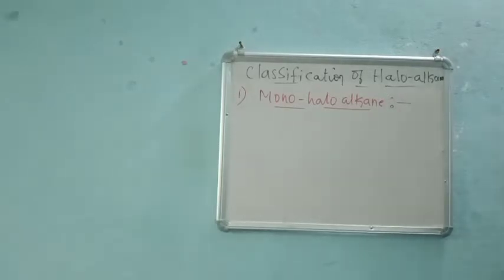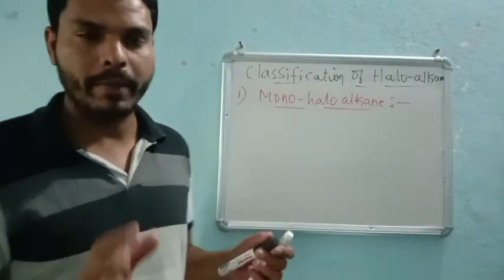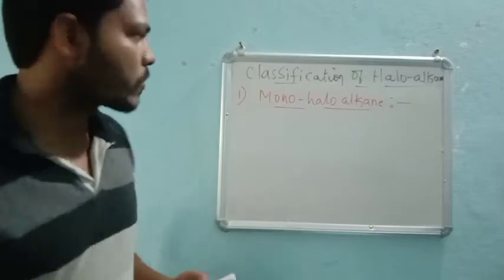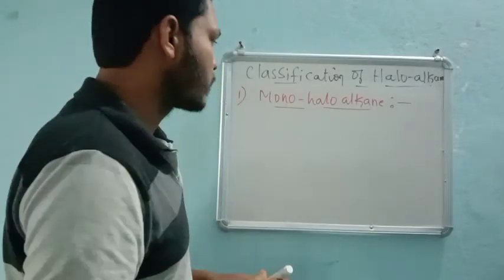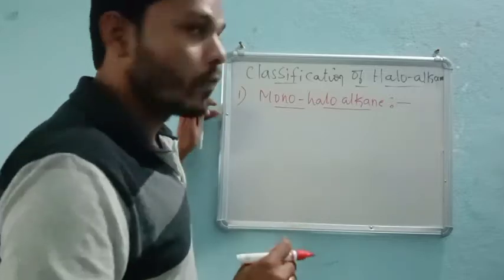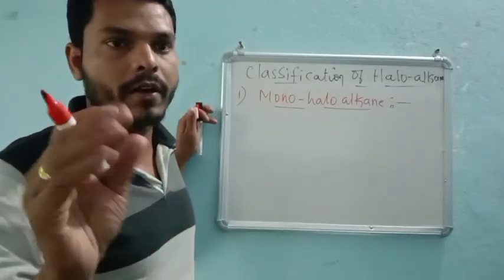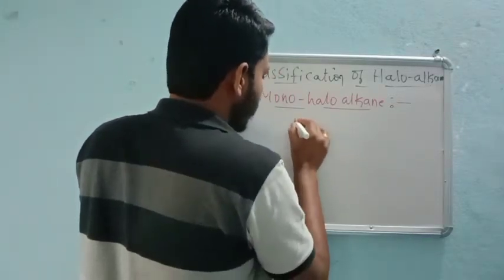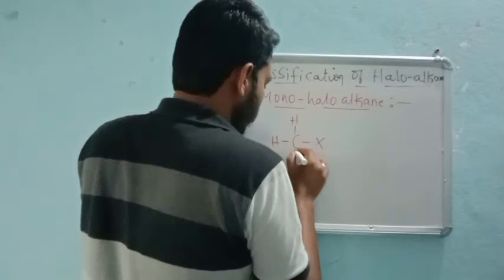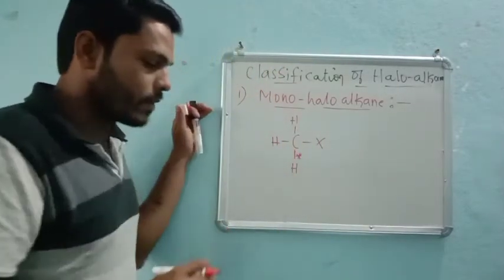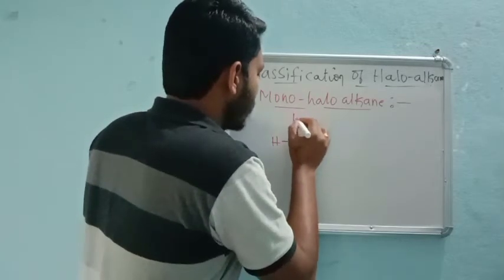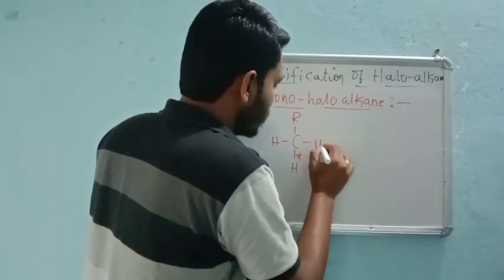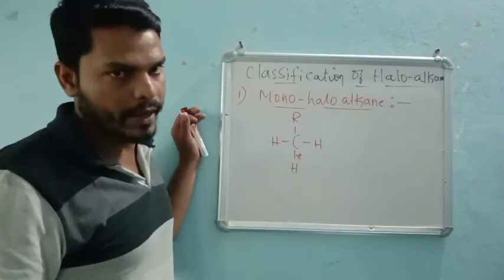So if you remember primary, secondary, and tertiary alkanes, then definitely it will be very easy for us. So before going to the haloalkanes, let me introduce which group we should call primary, secondary, or tertiary. Now see here, with respect to this carbon, only single, that means, yes, halogen. So this is called a primary alkane.